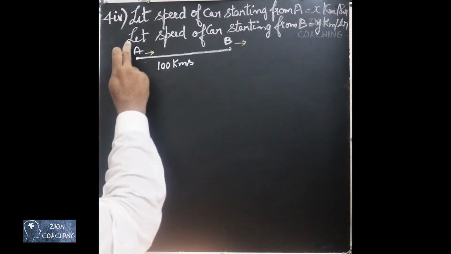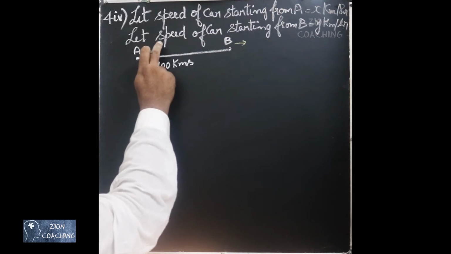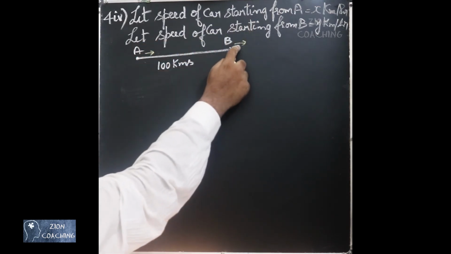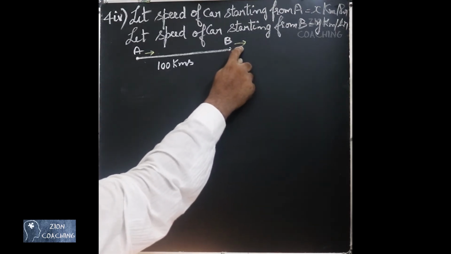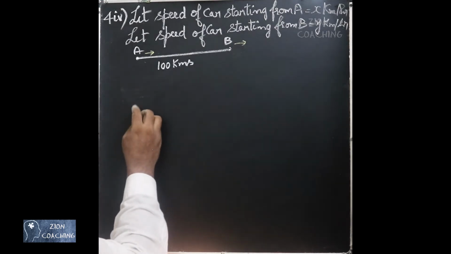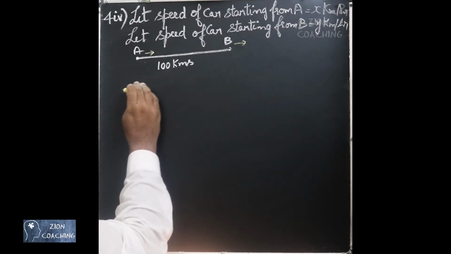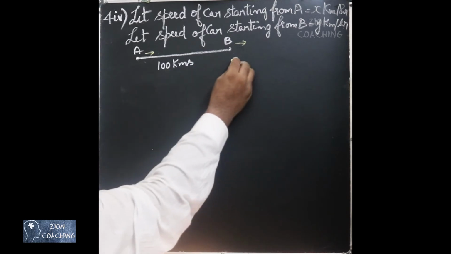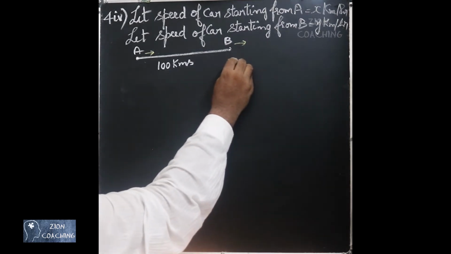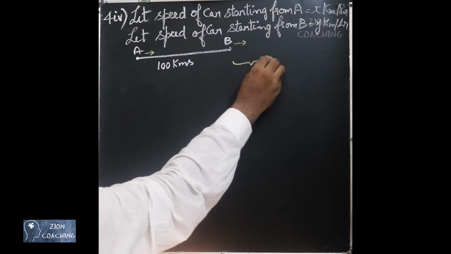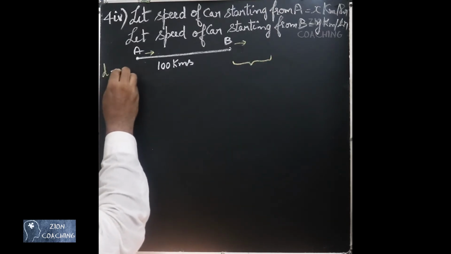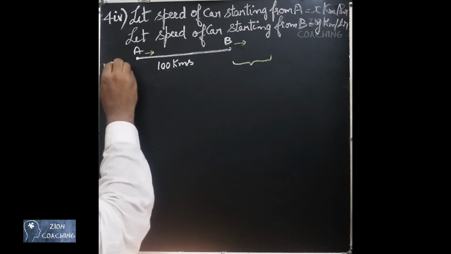So we have assumed that the speed of the car starting from this point A to be x km per hour and the speed of the car which is starting from point B to be y km per hour. They are telling that they are going to meet after 5 hours. After 5 hours, you imagine that this car from B has traveled some distance. How will you find distance? Distance is equal to time into speed.